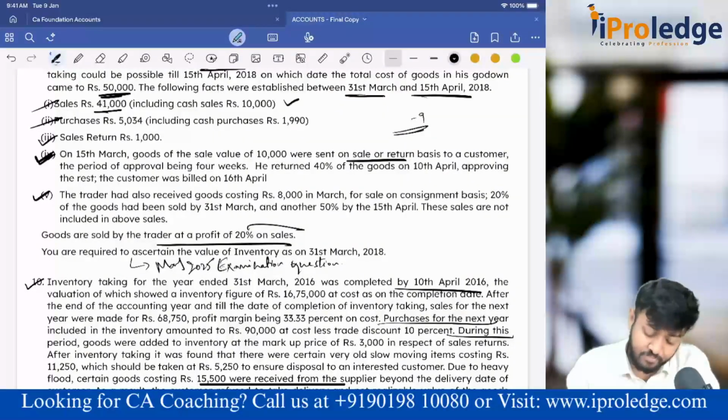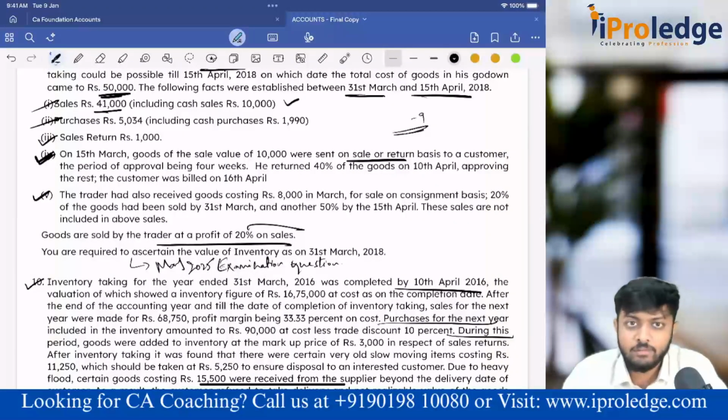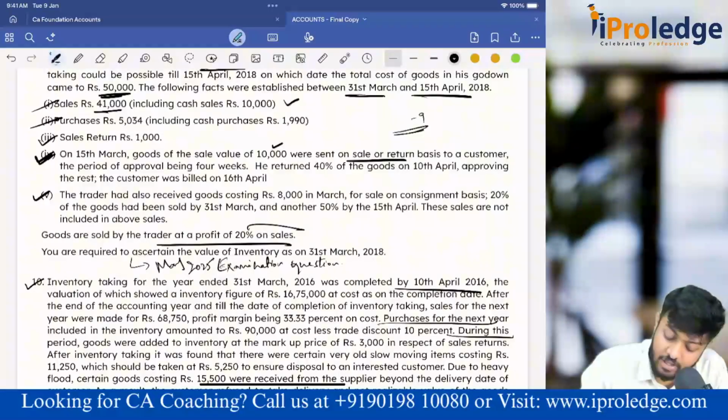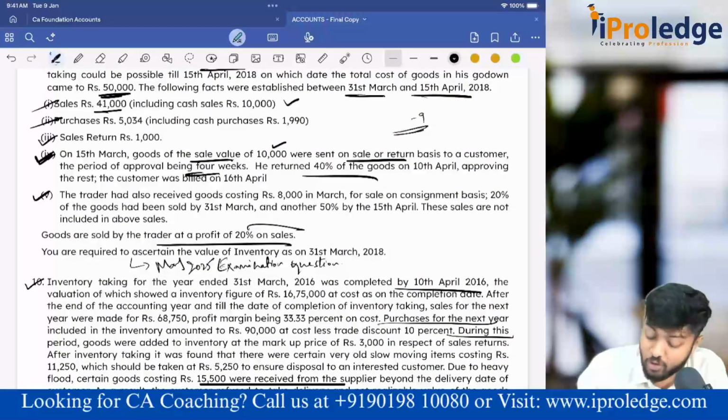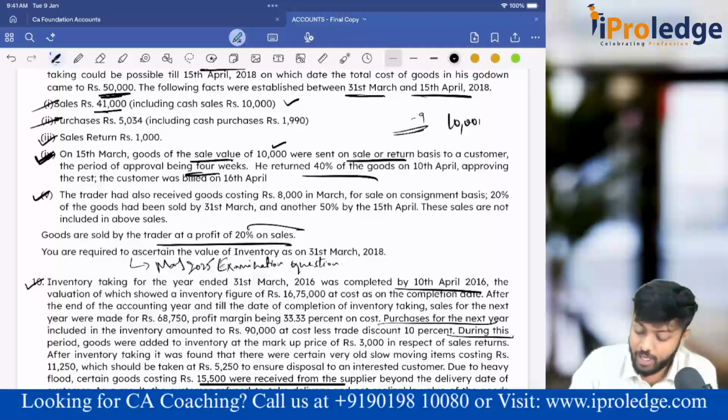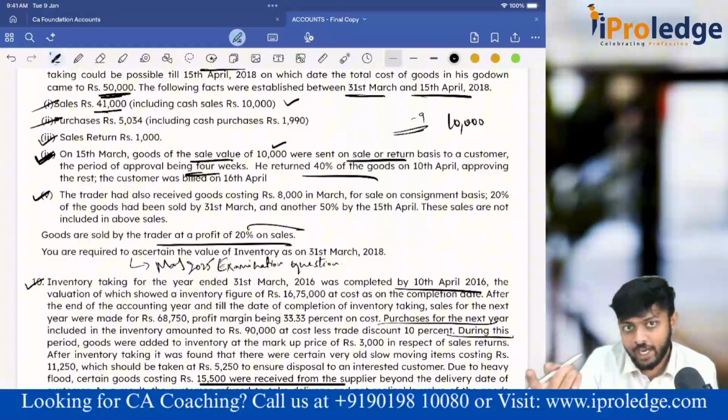On 15th March, goods of sale value 10,000 were sent. We are finding out closing stock as on 31st March. The period of approval was 4 weeks. He returned 40% of the goods on 10th April, so out of 10,000, 40% he returned back.